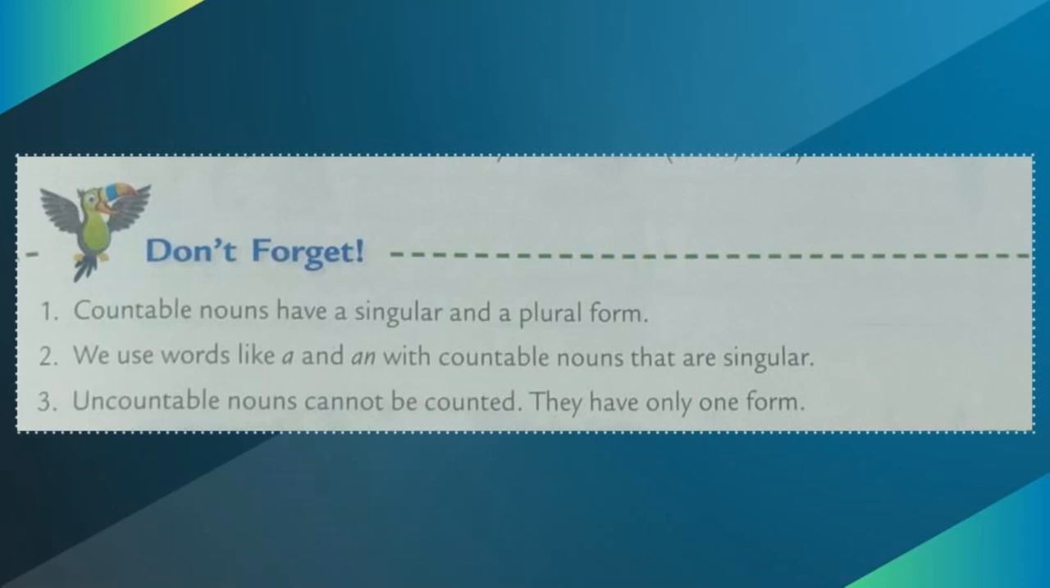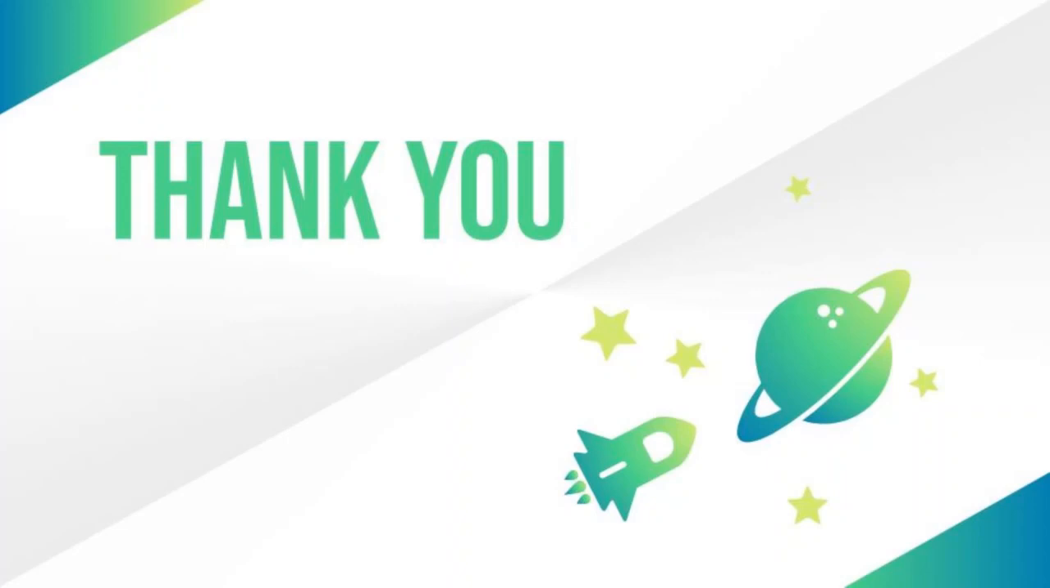Okay, students, countable nouns have two forms, singular and plural. But uncountable nouns have one form, that is the singular form. Students, we can use a number or article before countable nouns, but we cannot use an article before an uncountable noun. Okay, students, I hope you understood clearly. Today we have seen countable nouns and uncountable nouns. I hope you understood this concept clearly.